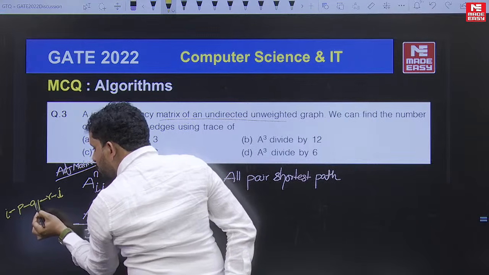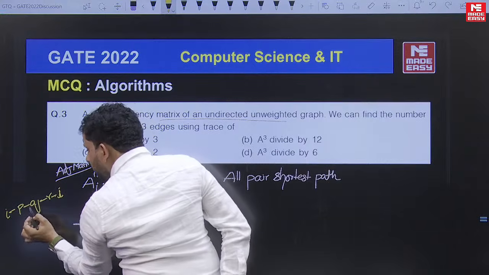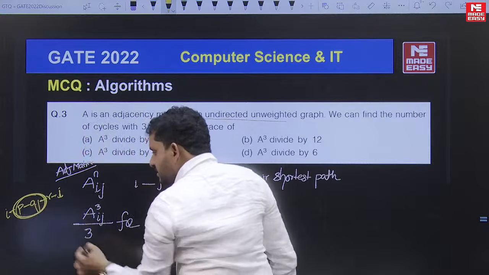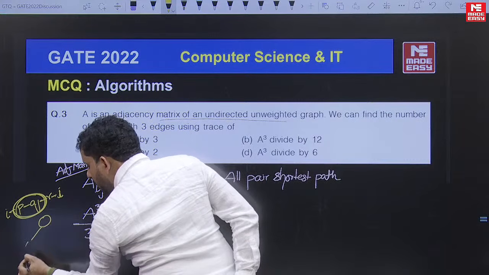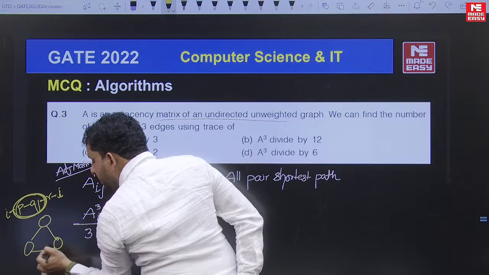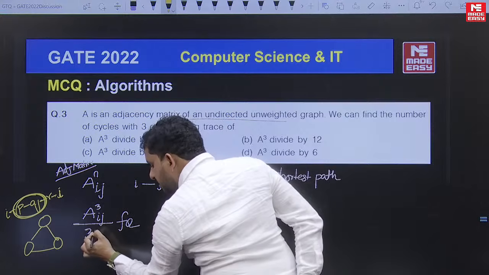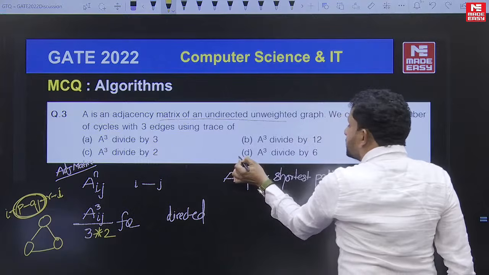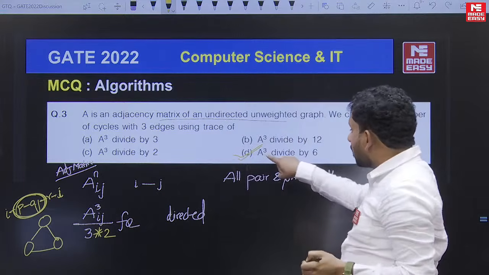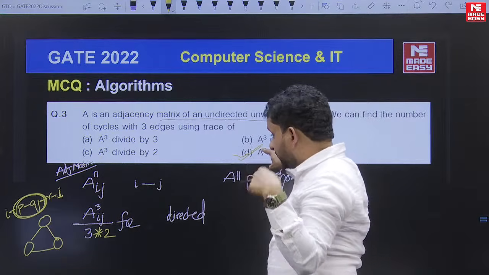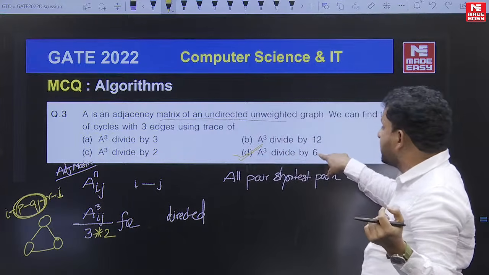These 2 vertices can be interchanged. So in the loop of 3 vertices, because it is undirected, these 2 can be interchanged. Because of that, 2 more possibilities. So the answer to this question is A3, the third iteration of the all pair shortest path algorithm of the adjacency matrices, divided by 6.